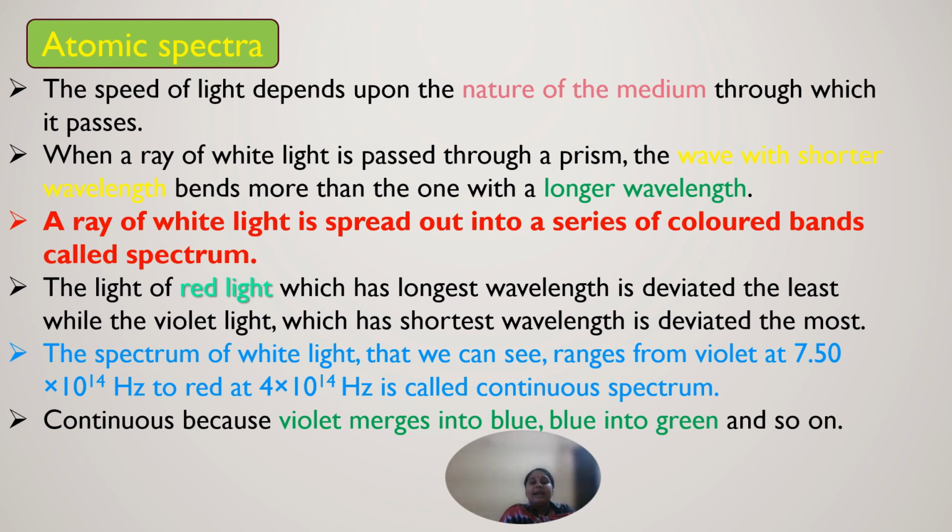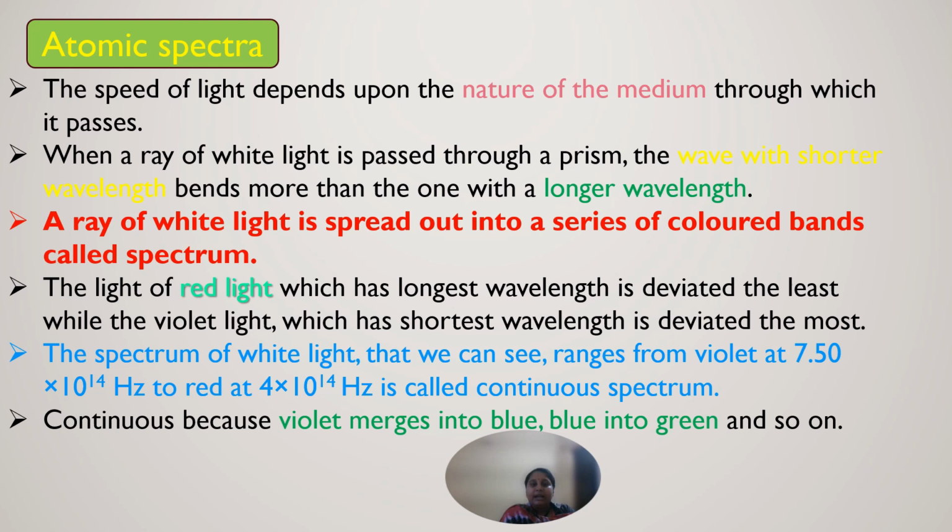The red light has the longest wavelength, so it deviates the least, while the violet is deviated the most. The spectrum of white light, ranging from violet at 7.50 into 10 power 14 hertz to red at 4 into 10 power 14 hertz, is called continuous spectrum.